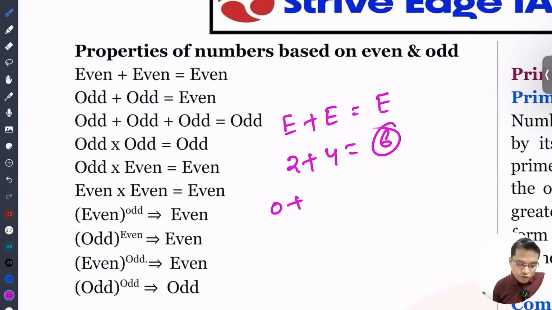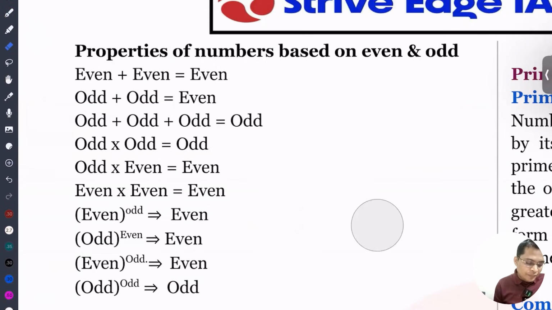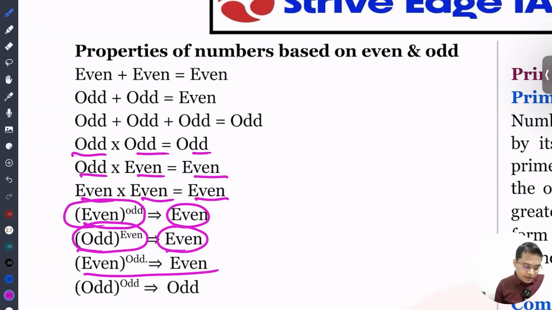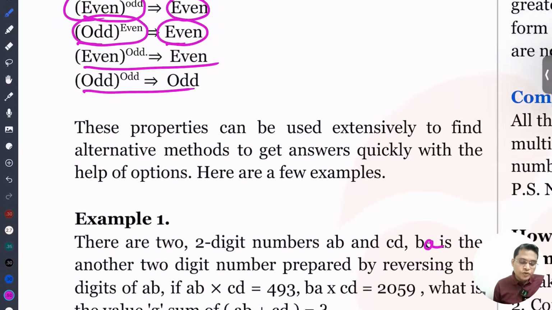Odd plus odd equals even. Addition of three odds equals odd. Odd into odd is odd, odd into even is even, even into even is even. Even to the power odd is even, odd to the power even is odd, odd to the power odd is odd. Just remember it. This is going to be very helpful.